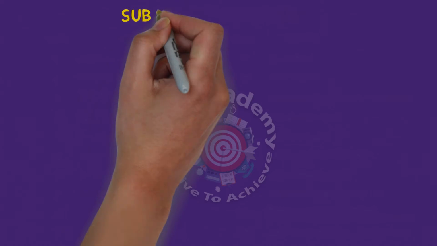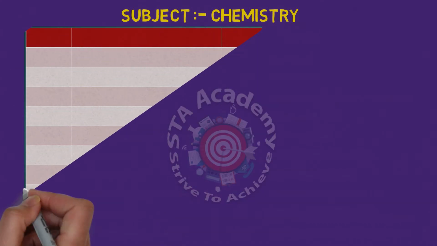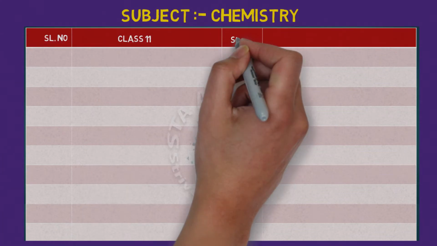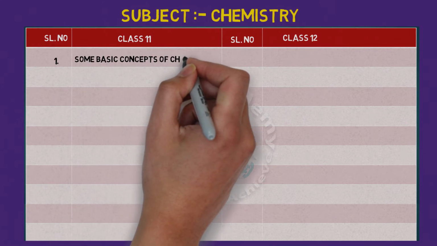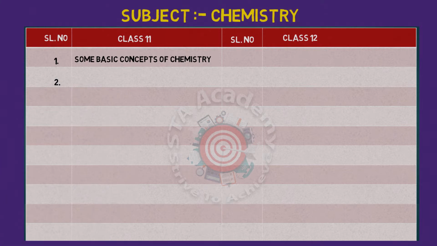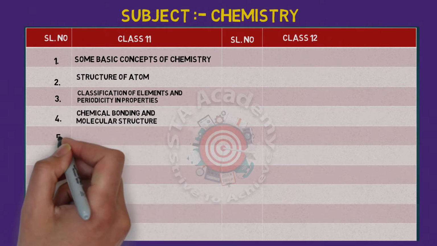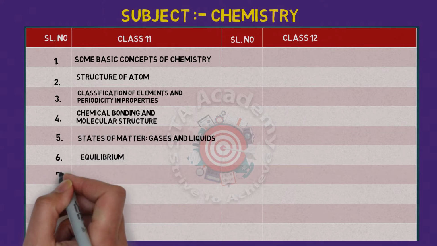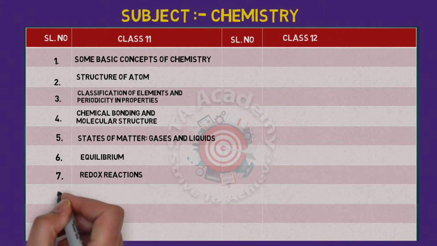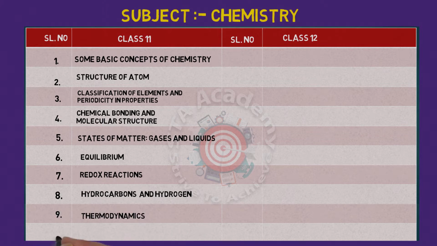Let us put some light on the subject, that is chemistry. We will see the various chapters of chemistry based on class 11 and class 12. If we see from class 11, the first chapter is some basic concepts of chemistry. Second is structure of atom. Third is classification of elements and periodicity in properties. Fourth is chemical bonding and molecular structure. Fifth is states of matter, gases and liquids. Sixth is equilibrium. Seventh is redox reactions. Eighth is hydrocarbons and hydrogen. Ninth is thermodynamics. 10th is environmental chemistry.